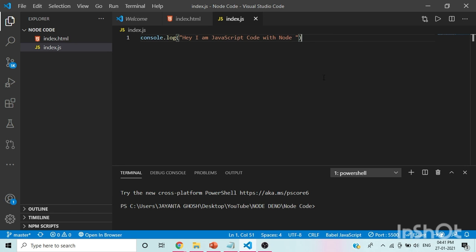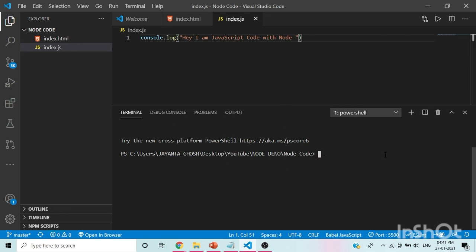Now as I have already told that in my system Node is already installed, so I can check with node --version. My Node version is 12.16.2. Now how can we run this index.js file? If I just write only index.js, it will not run, it will give some error. Let me show first. If you write this only, it will give an error.